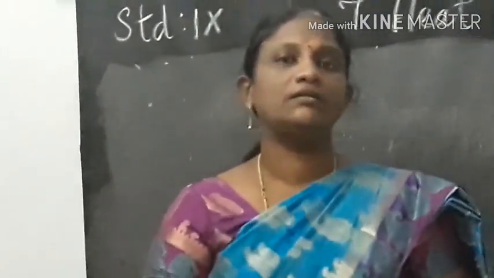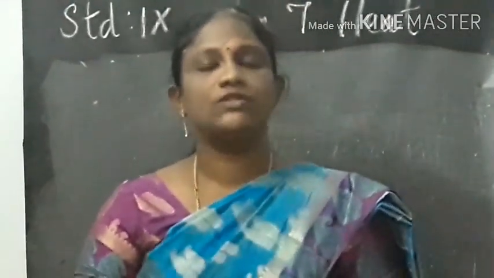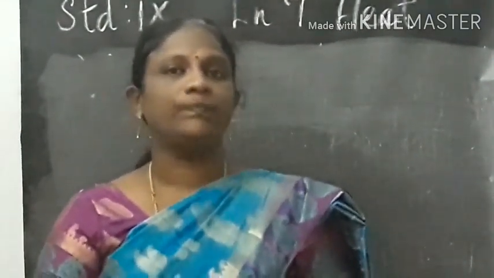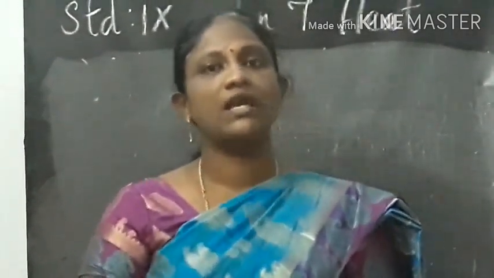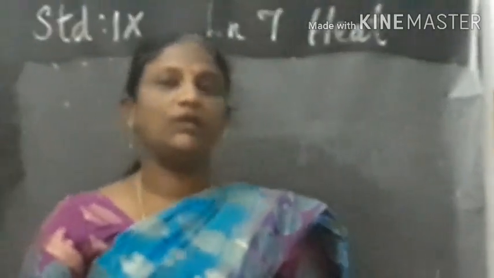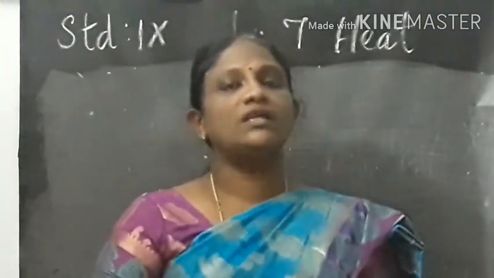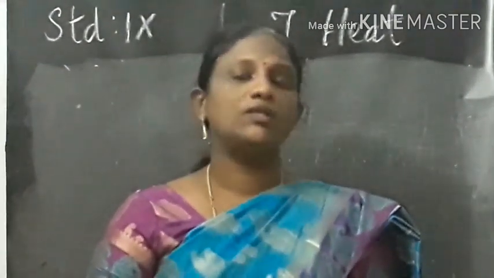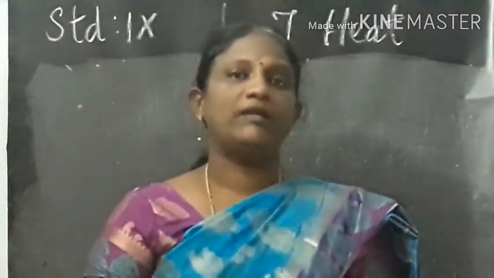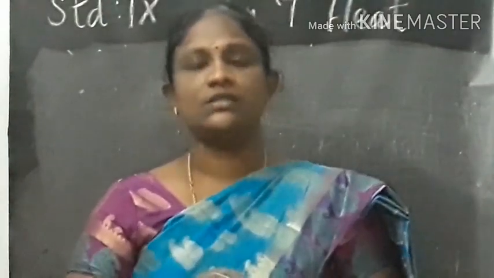So let us recall. In today's class we have learnt about temperature. Temperature is the measurement of how hot or cold a substance is, and the instrument to measure the temperature is thermometer. And there are different scales for the temperature, the Celsius, Fahrenheit and Kelvin scale. Kelvin is the fundamental unit for temperature which is internationally accepted, and there are different formulas for the conversion from Celsius to Fahrenheit, Fahrenheit to Celsius, and also from Celsius to Kelvin scale. And we have different boiling points, the freezing point, and also the values for absolute zero.